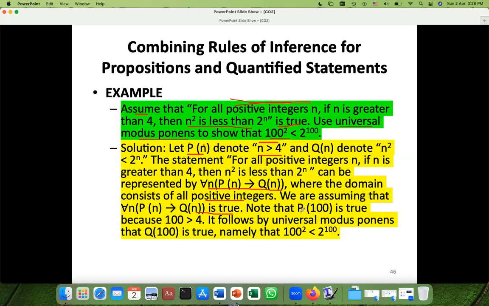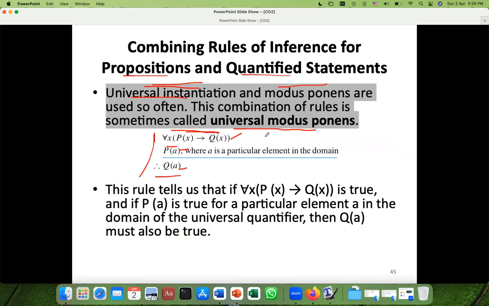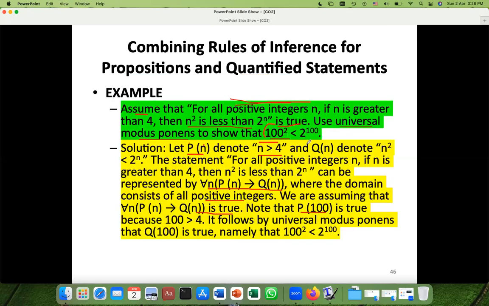Note that P of 100 is true. This 100 is given to us as c, a particular element in the domain. So now we are taking that P of 100 is true, because 100 is greater than 4 according to this condition.